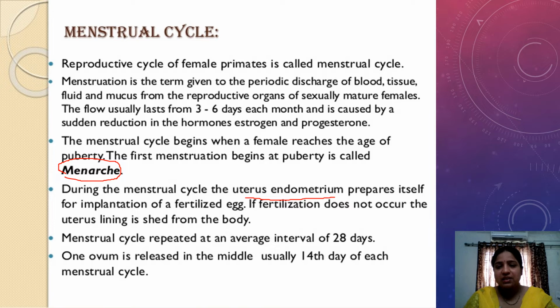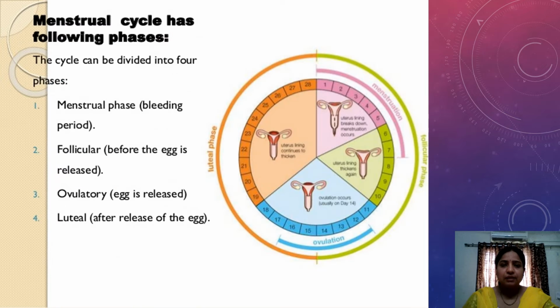The average cycle duration is taken as 28 days, and this varies from individual to individual. Usually the egg is released from the ovary on the 14th day, and this is called ovulation. Now, going into the steps of the menstrual cycle, it has four phases.